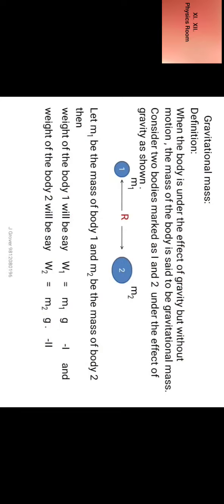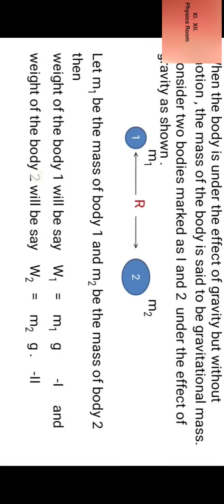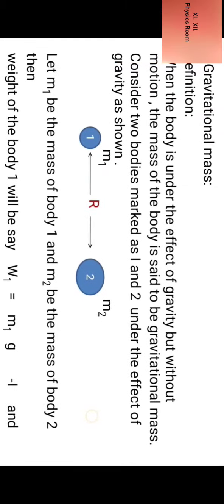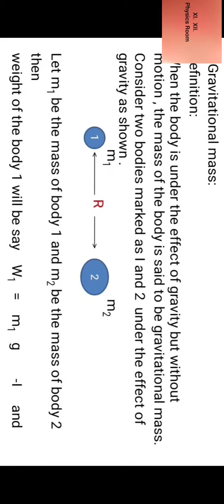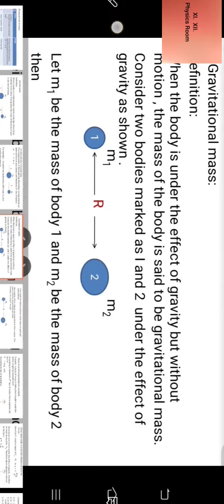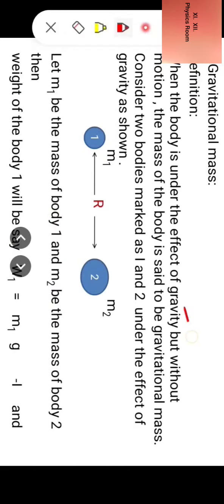Now we talk of gravitational mass. What is gravitational mass? Let us define. When the body is under the effect of gravity but without motion, the mass of the body is said to be gravitational mass. I repeat, when the body is under the effect of gravity but without motion, the mass of the body is said to be gravitational mass.